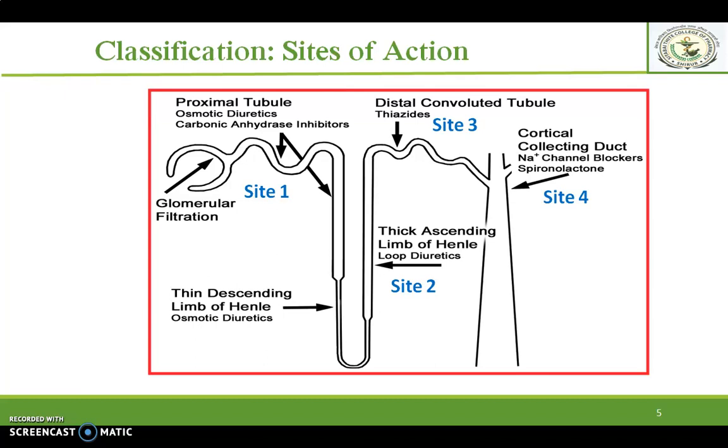Site 3 diuretics act on the distal convoluted tubule. Examples are thiazides. And the last one acts on the cortical collecting duct, which are called site 4 diuretics. Examples are sodium channel blockers and also potassium sparing diuretics like spironolactone.